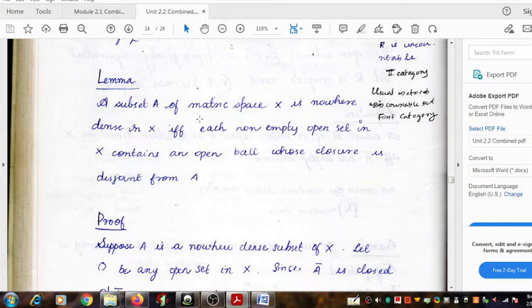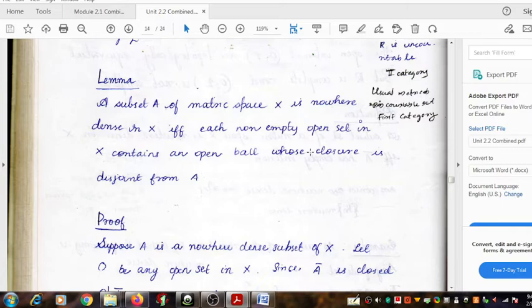nowhere dense set. So if the set A is a nowhere dense set, it will avoid, that means it is different from A. The closure of that open ball, which exists inside the open set, its closure avoids, or is disjoint from A. That means the intersection of the closure of the open ball and the set A is a null set. Okay, that is the lemma.